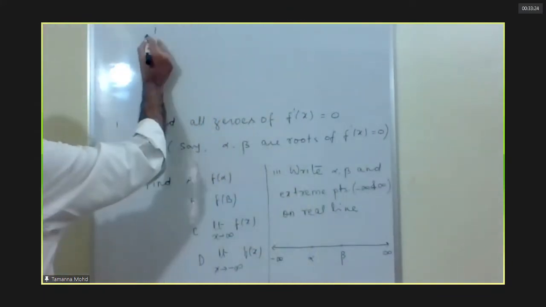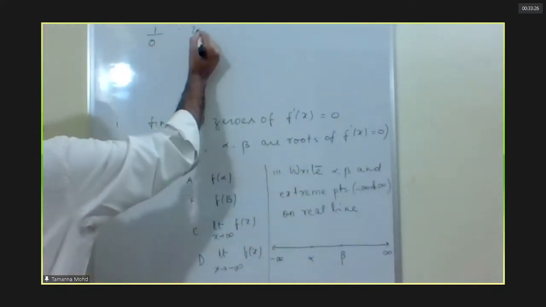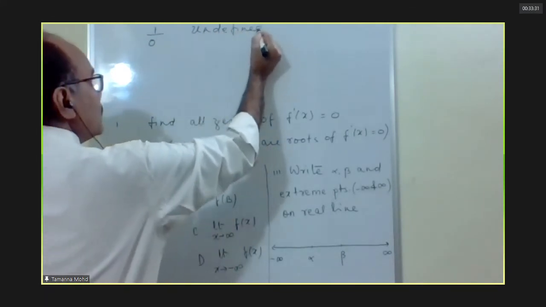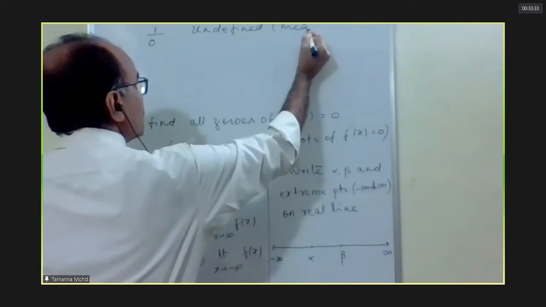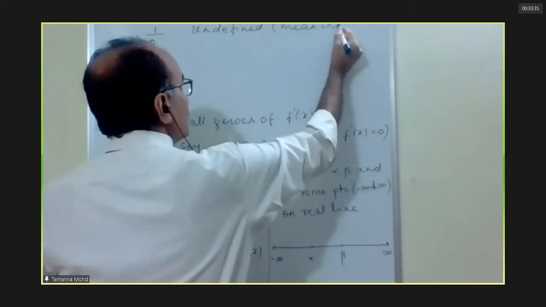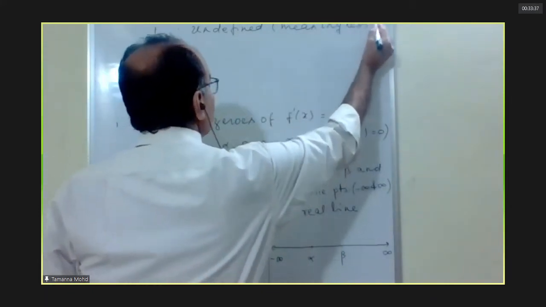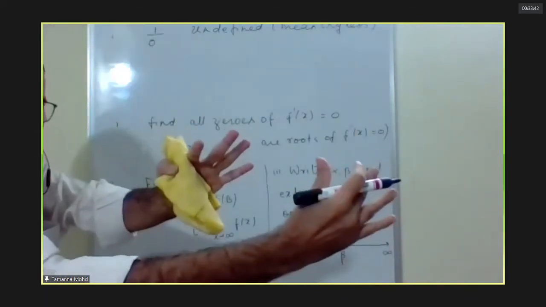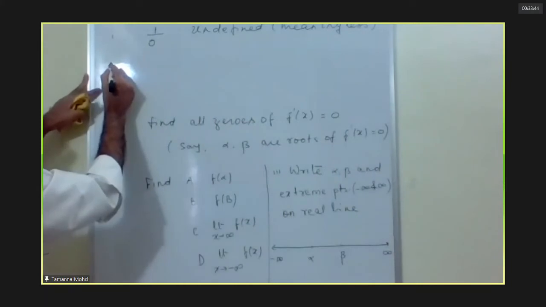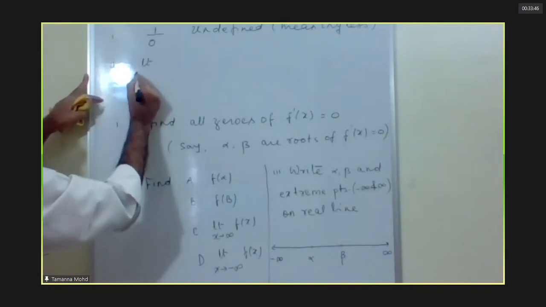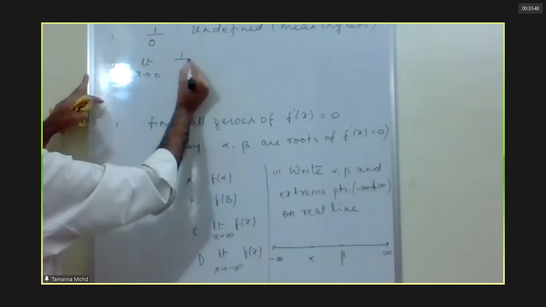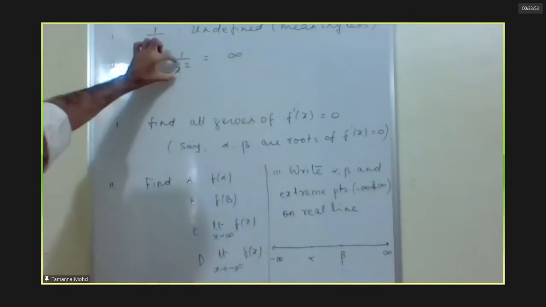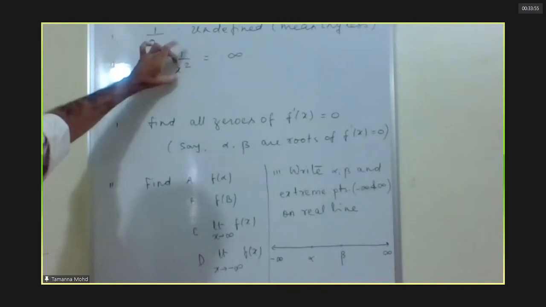See, 1 by 0 is undefined, it is meaningless. But limit x tends to 0 of 1 by x square is infinity. 1 by a very small positive real number is infinity.